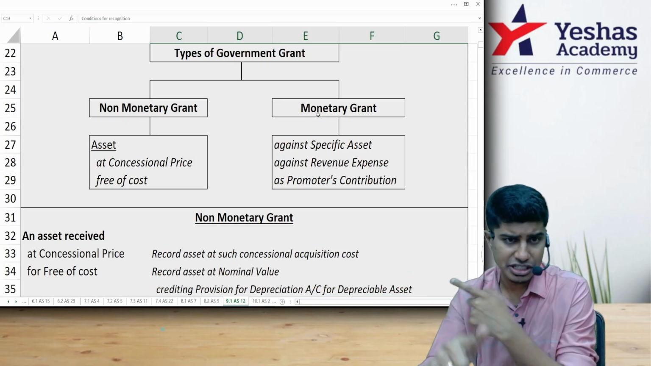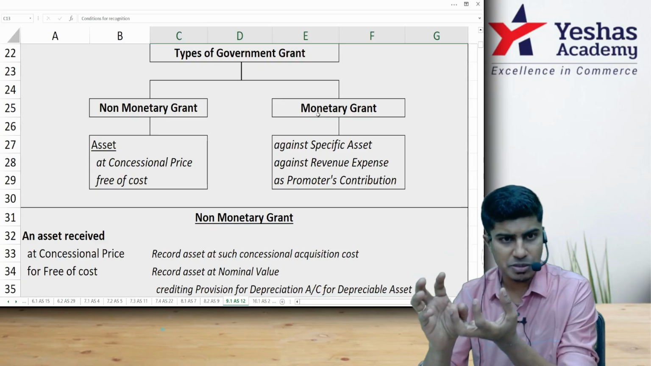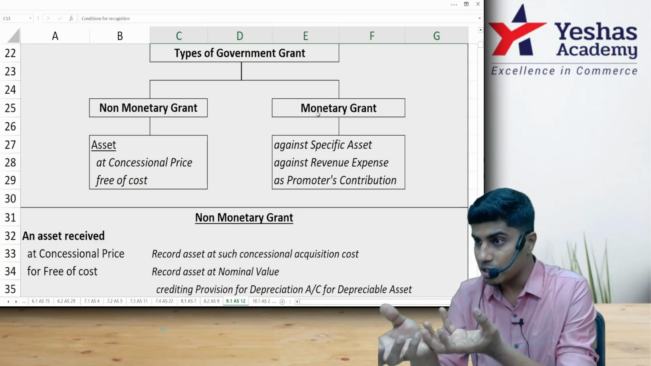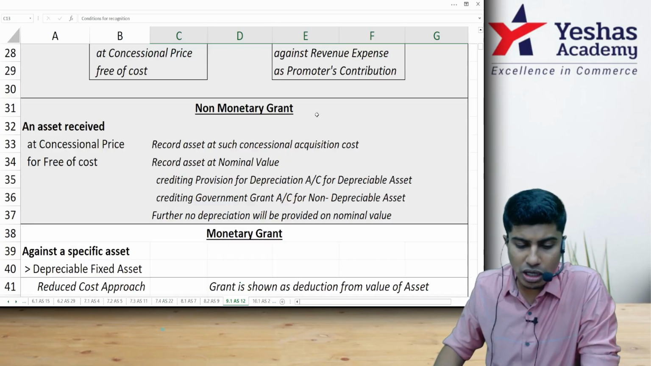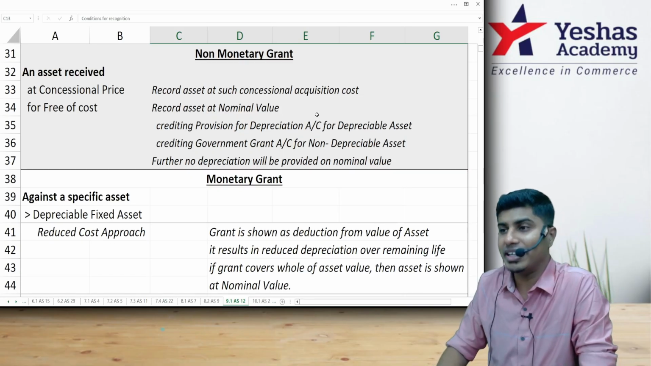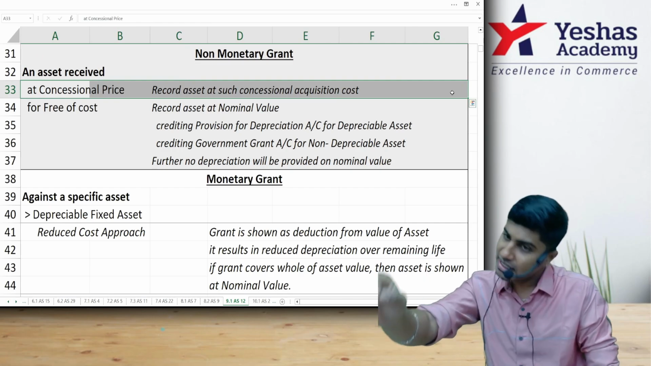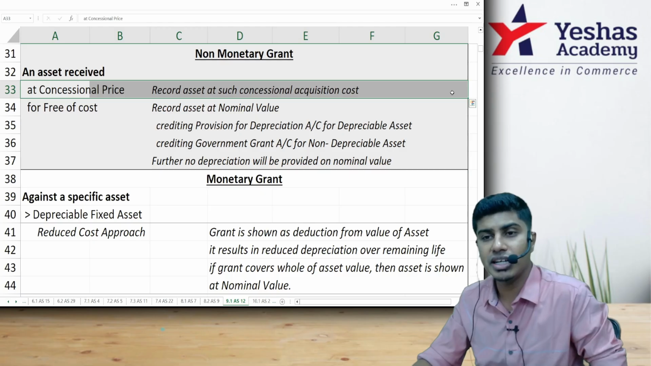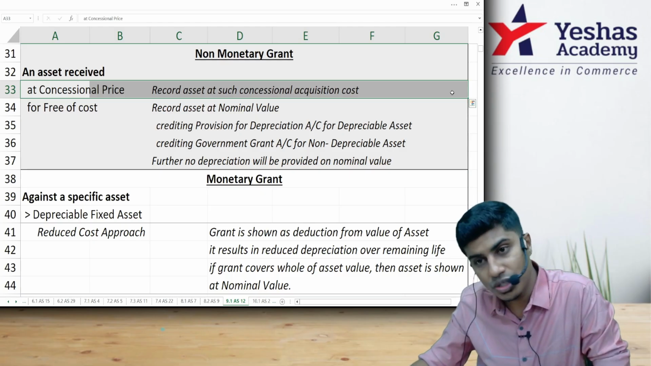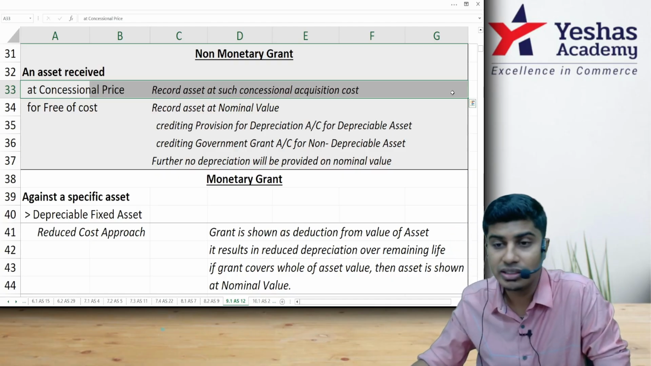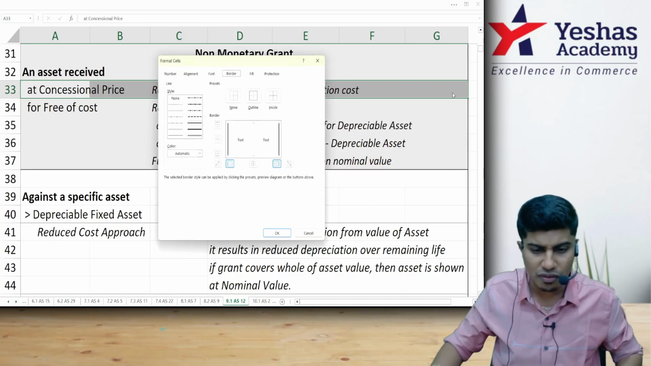Two, asset received at concessional cost. Monetary grant is cost reimbursed by the government against a specific asset, revenue expense reimbursed by the government, or promoter's contribution made by the government. When we talk about accounting, if it is a non-monetary grant, that is an asset received at a concessional price, record such an asset at the concessional price. Let's say the cost of the asset is 1 crore. Government has given the land to you at 10 lakh rupees. Record that land at 10 lakh, the price that you paid. That is the concessional price.